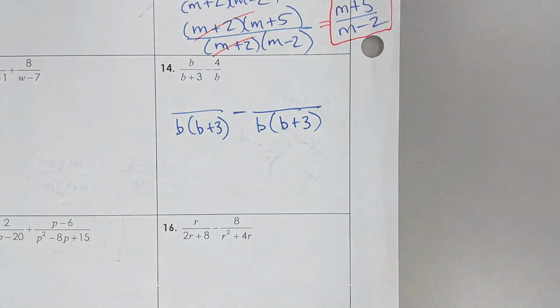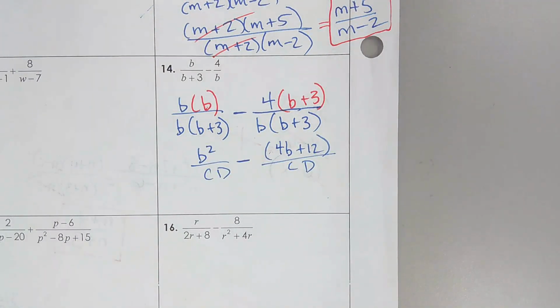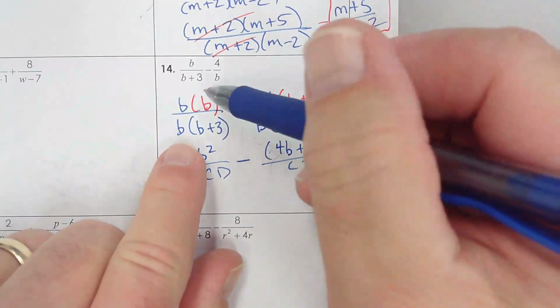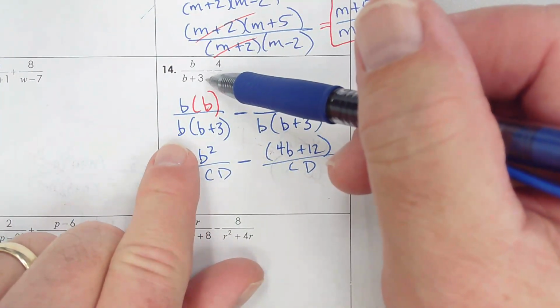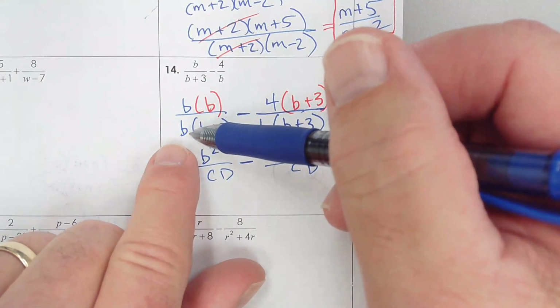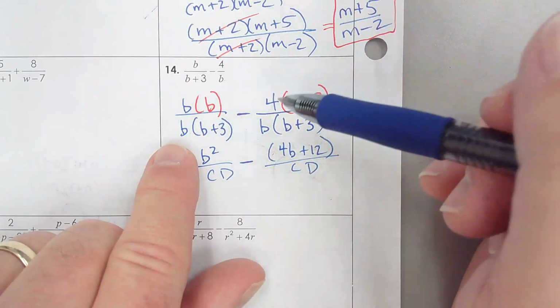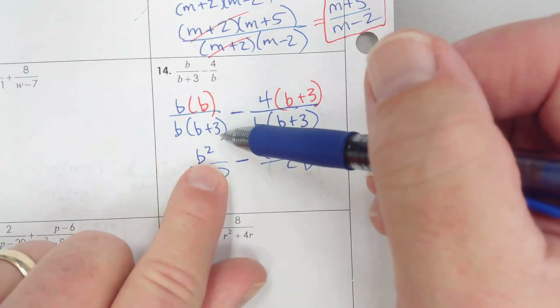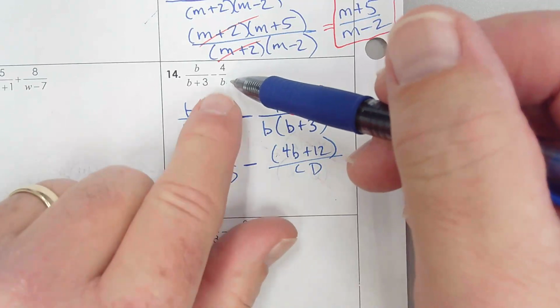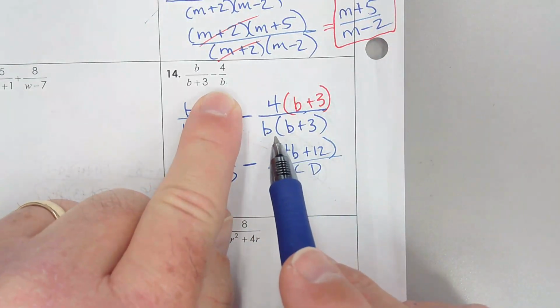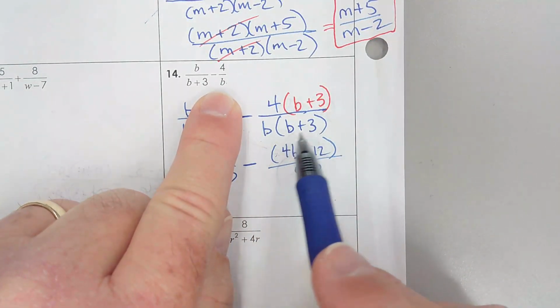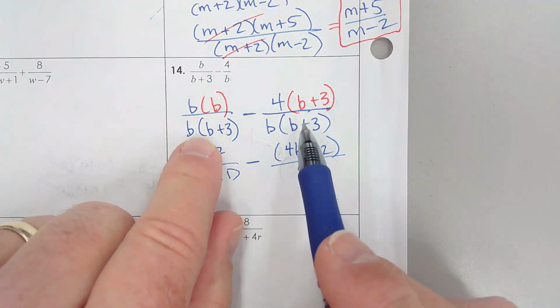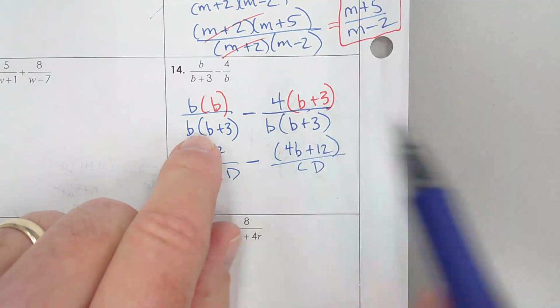Let's go ahead and do this problem with the video on pause, and then you can hit play again and see how you did. Okay, if you look at what I did, to make b plus 3 into the common denominator, I had to multiply it by b, because these are just multiplied together. So I have to take the top times b. That'll give me b squared. Over here, to convert b into the common denominator, I had to multiply it by b plus 3. So they're matching now. So I had to take this one times b plus 3.